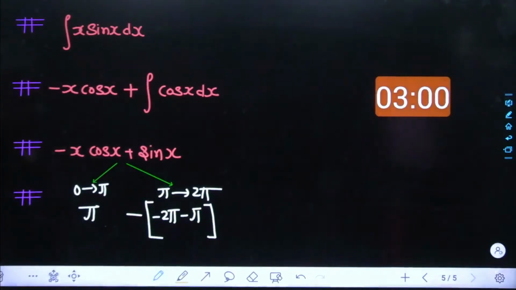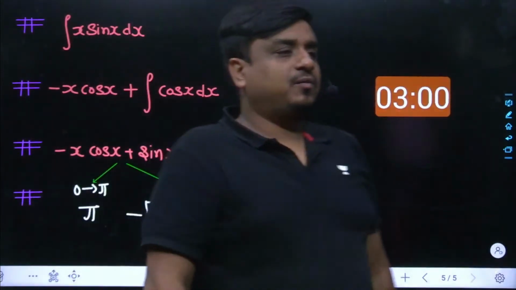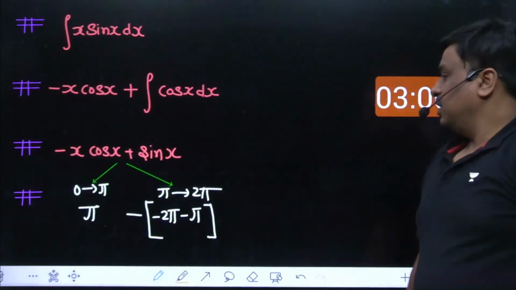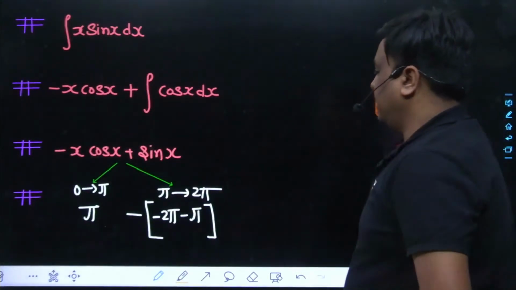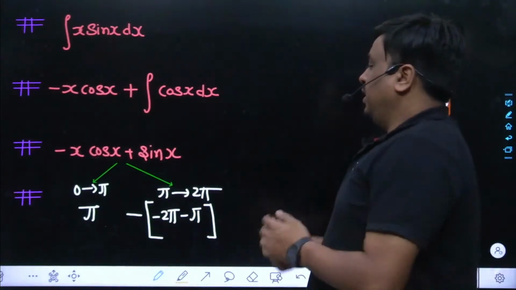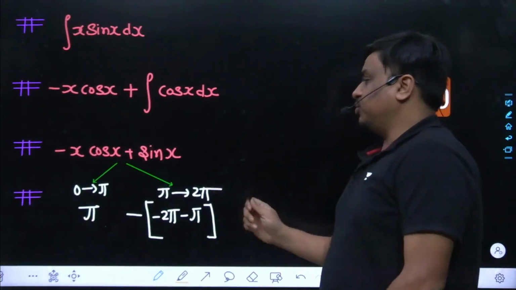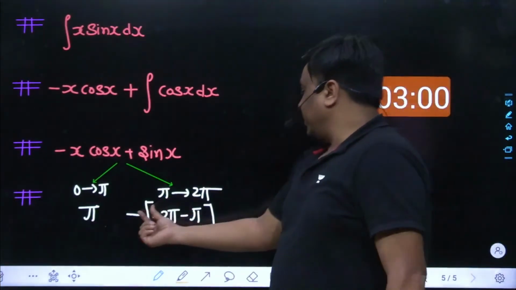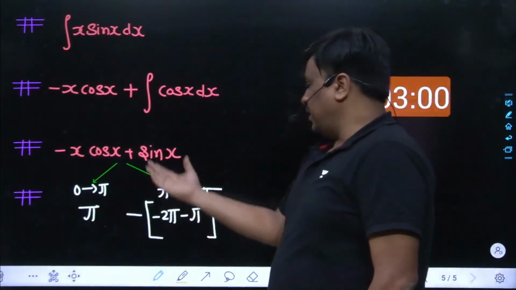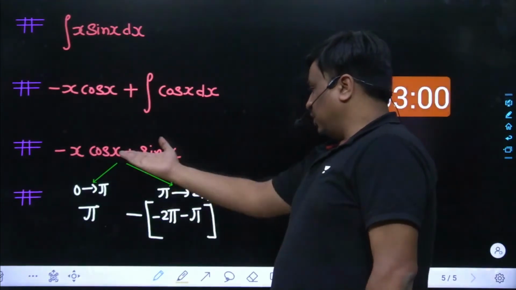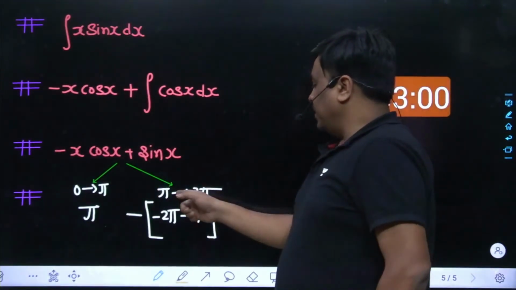Yes, agreed. So virtually speaking, tell me what must have been the answer. KV Sonathan, tell me what must have been the answer for this given question. If any kind of mistake has been made, we can point it out, but I don't feel any mistake has been done as far as this problem is concerned. So here it has been minus, and here it comes minus of 2 pi. Cos of 0 remains 0. That is quite okay. And then we will be feeding pi now, minus of pi.